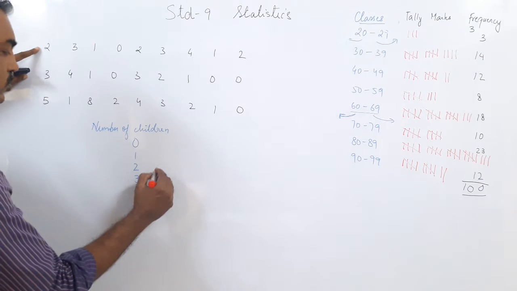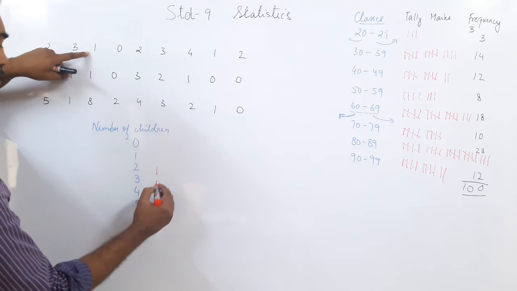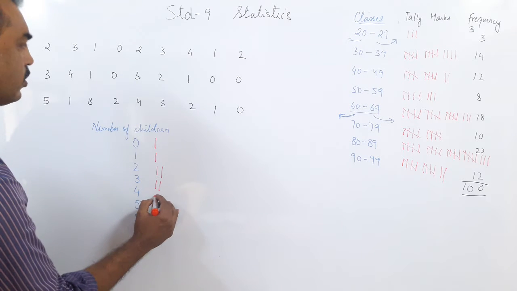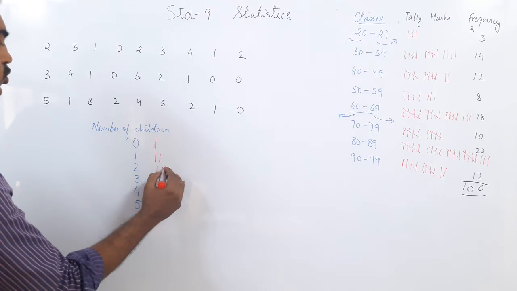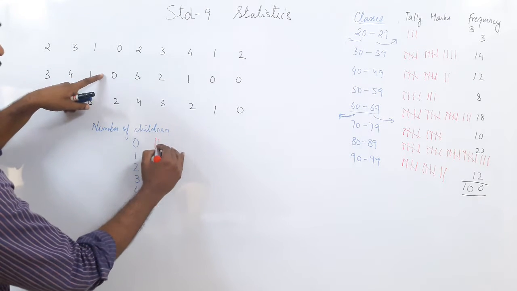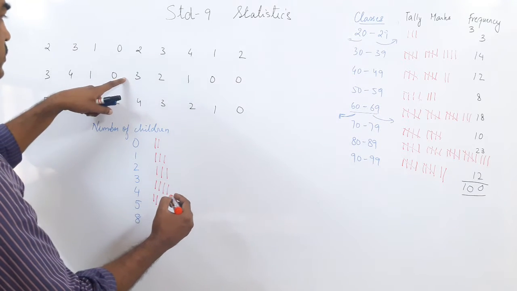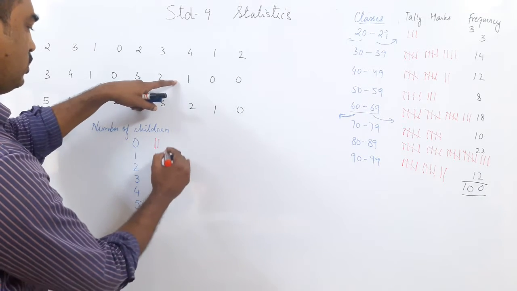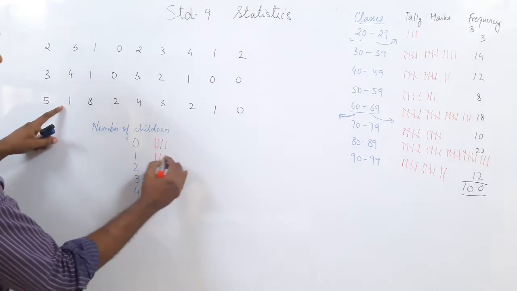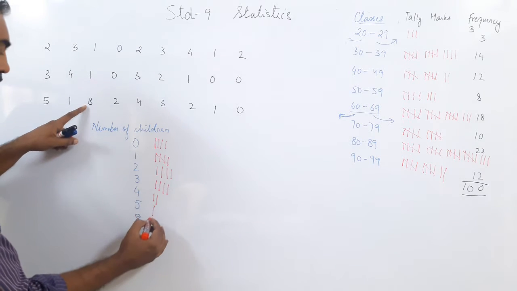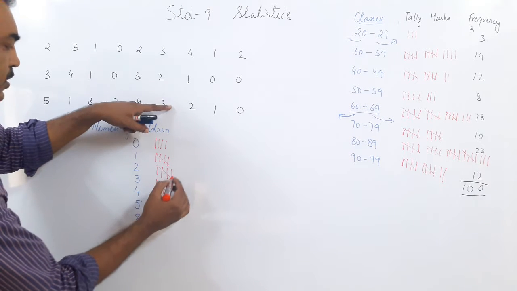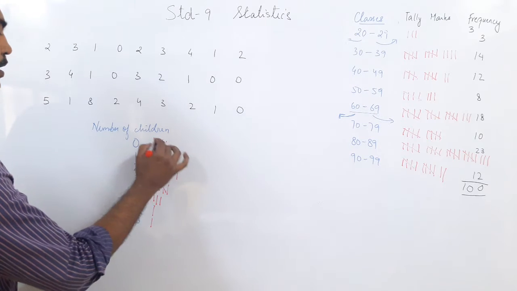This is 2, so tally mark 2, 3, 1, 0, 2, 3, 4, 1, 2, then 3, 4, 1, 0, 3, 2, 1, 0, 0, then 5, 1, 5, 8, 2, 4, 3, 2, 1 and 0.